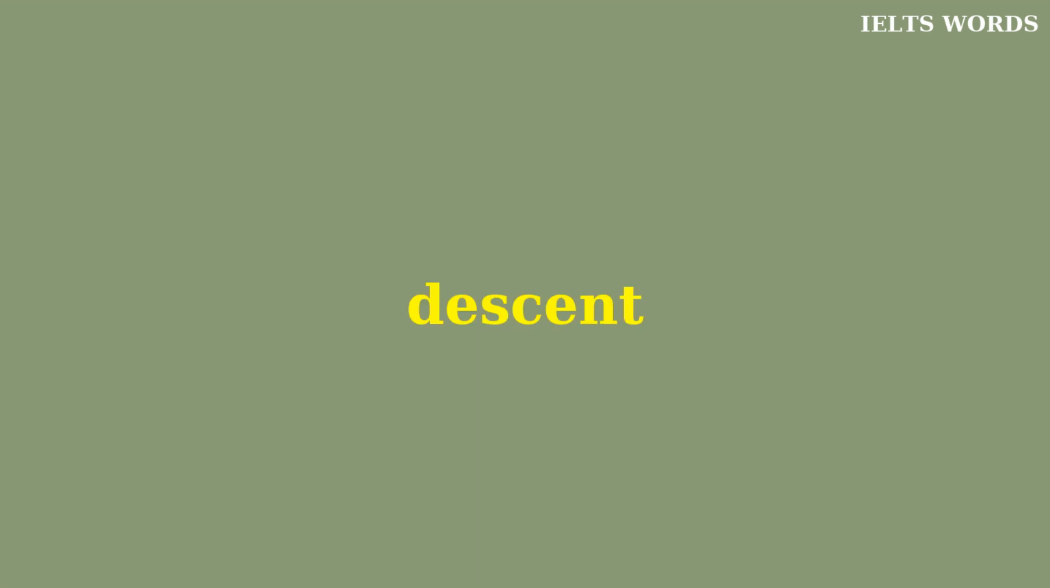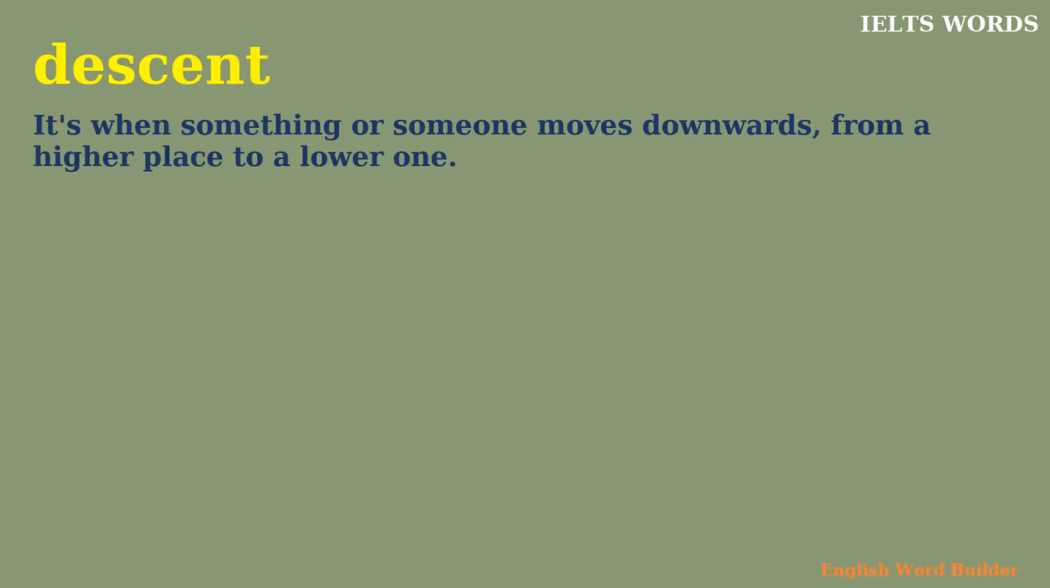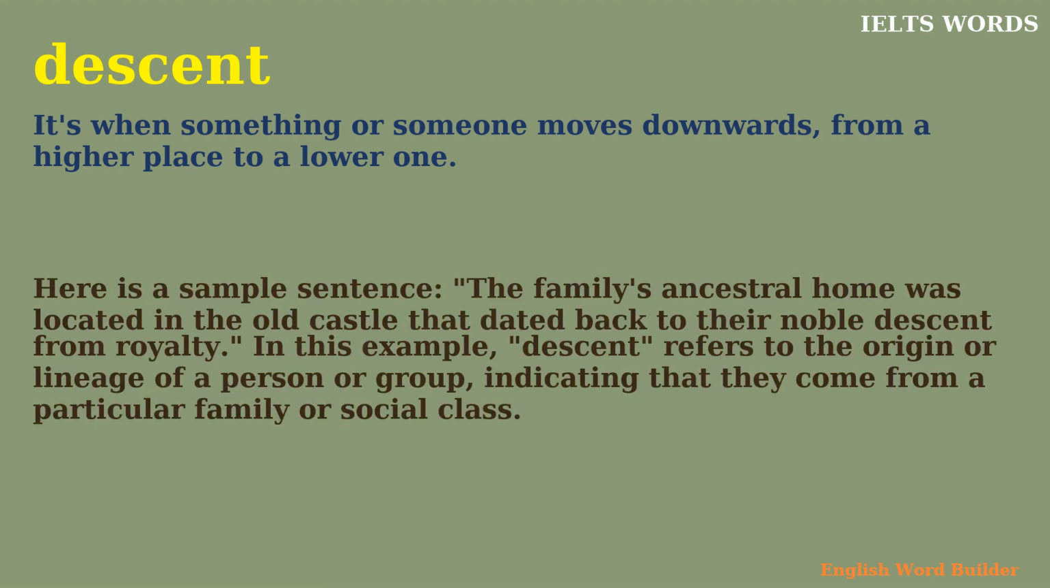Descent. It's when something or someone moves downwards from a higher place to a lower one. Here's a sample sentence. The family's ancestral home was located in the old castle that dated back to their noble descent from royalty. In this example, descent refers to the origin or lineage of a person or group, indicating that they come from a particular family or social class.